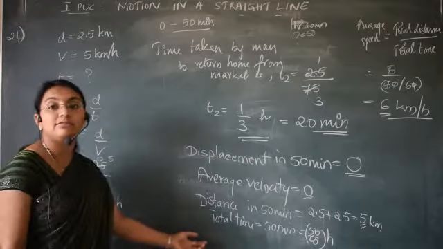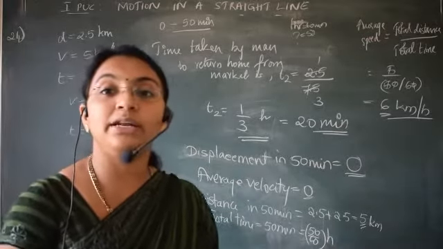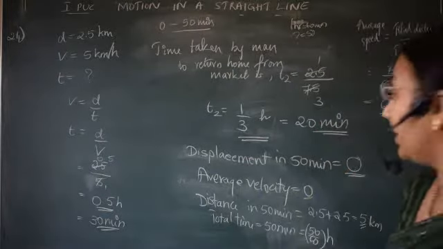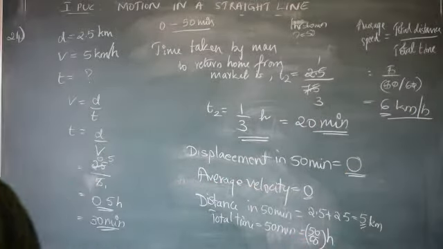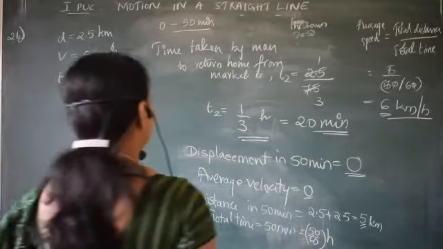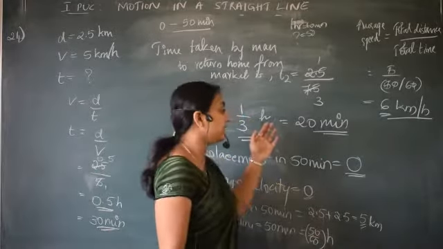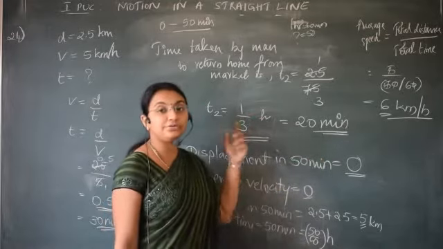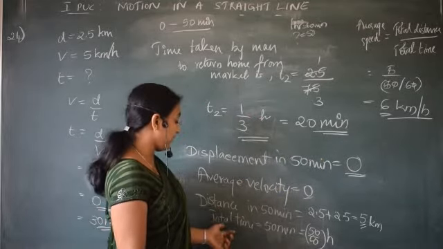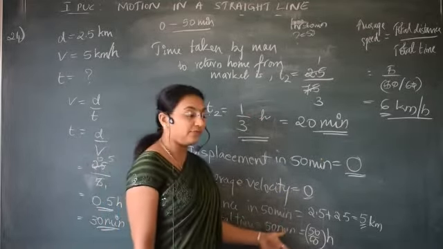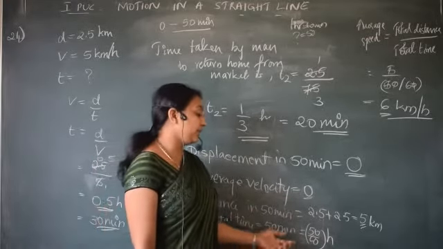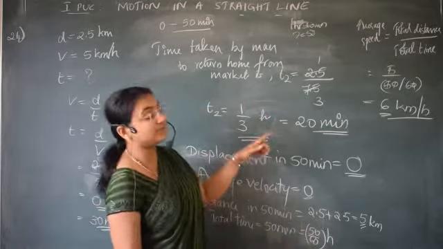Why did I convert this time from minutes to hour? Because the time taken everywhere we have written in terms of hour. If we write in hour only, it will be easy for you to compare. Total time is actually 50 minutes. I'll convert that 50 minutes to hour. 1 hour is equal to 60 minutes.